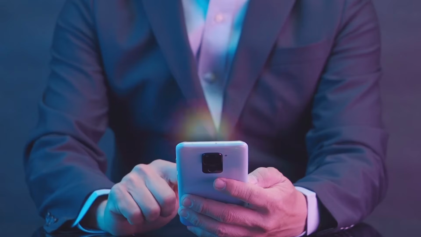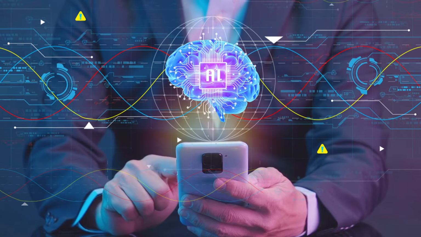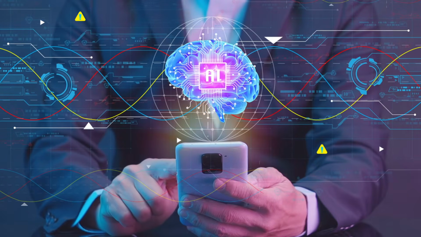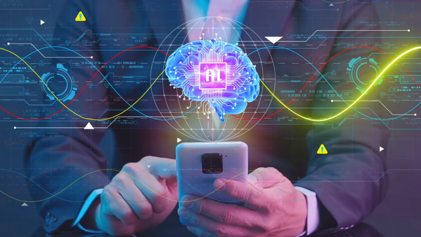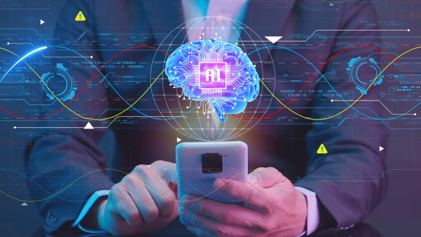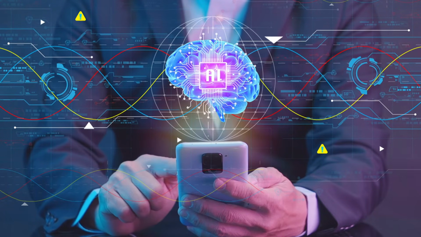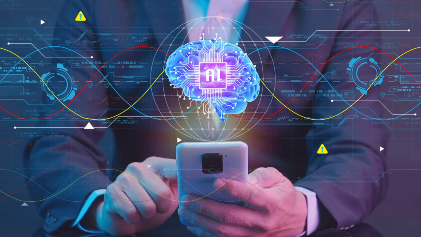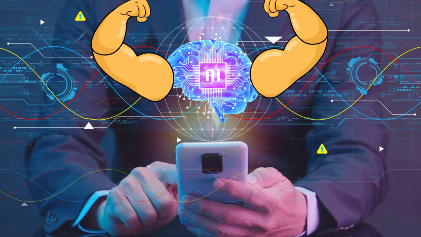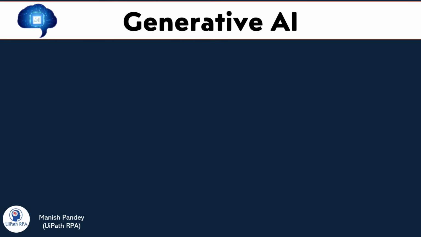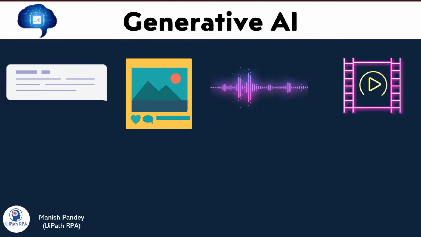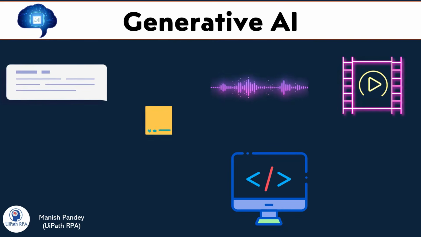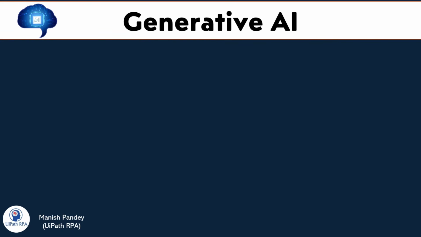When it comes with AI, that is artificial intelligence, then the meaning changes. Let's understand the meaning of generative AI by combining generative and AI together. An AI model which is generative, an AI model which has the capability to generate content like text, images, audio, video, programming code, etc., that is called generative AI.